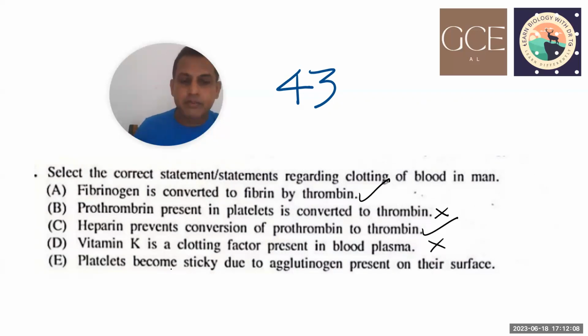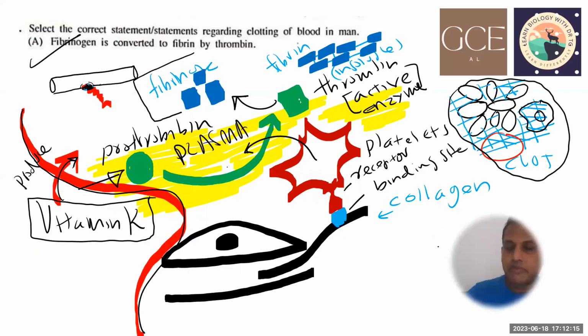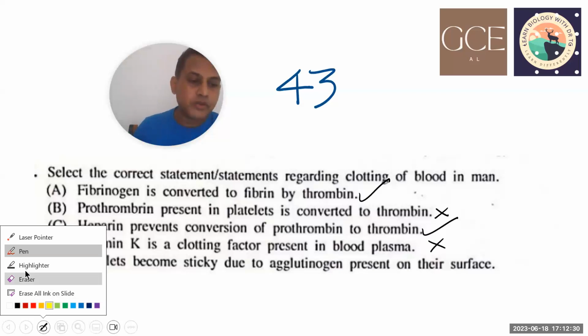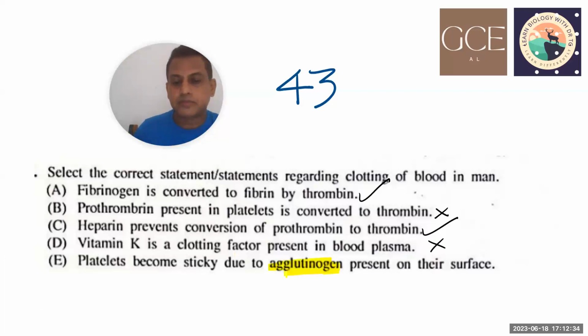Last one: platelets become sticky due to agglutinogen present on their surface. If I mention this, platelets aggregate, that means they become sticky because they can aggregate with each other. Right. Now, the problem is, if you try to focus on this word, where have you seen this word in the resource book?